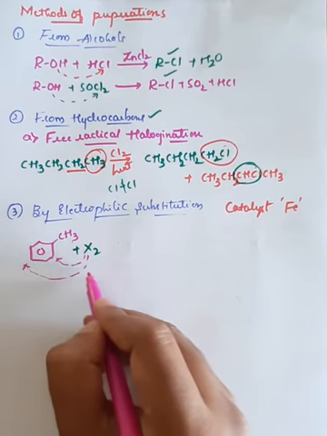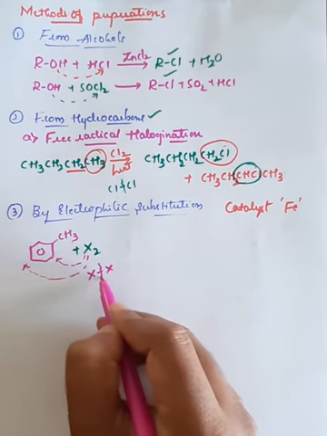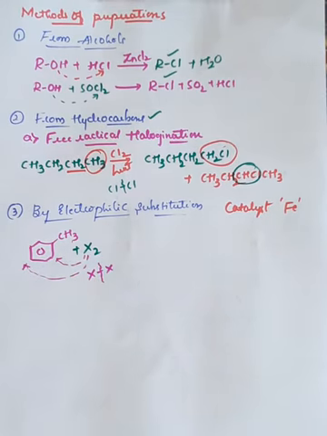Because these are two, X2 means X bonded with X. If it breaks, this X is a halogen. This X can bond to the ortho position. Already we have seen what the ortho, meta and para positions are. This X can be bonded to the ortho position, or this halogen can be bonded to the para position, but there is no chance for the meta.